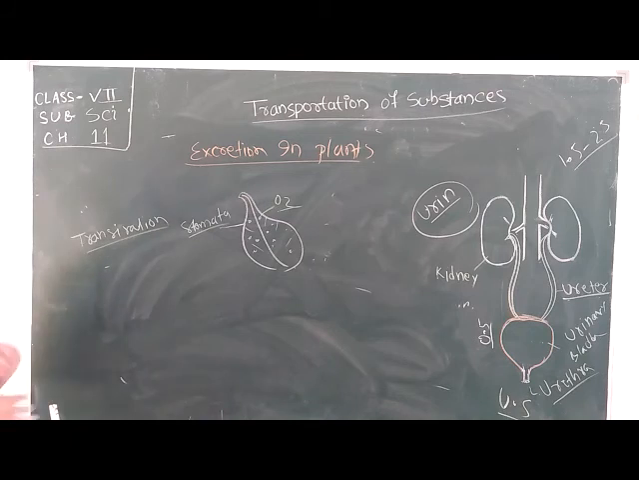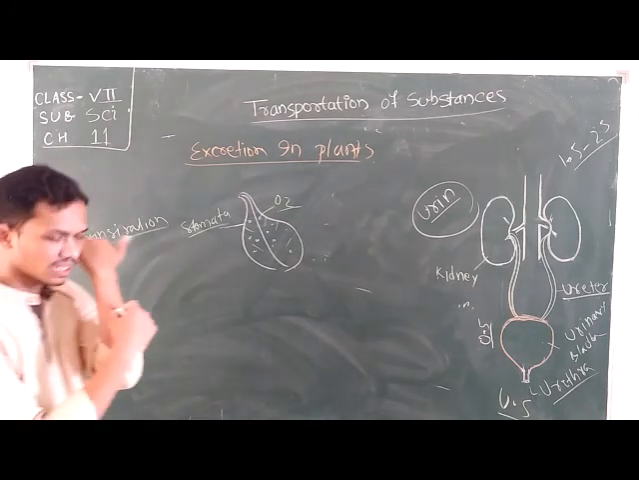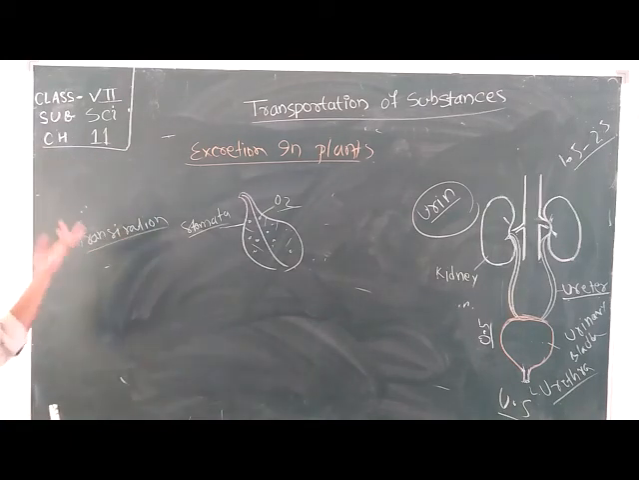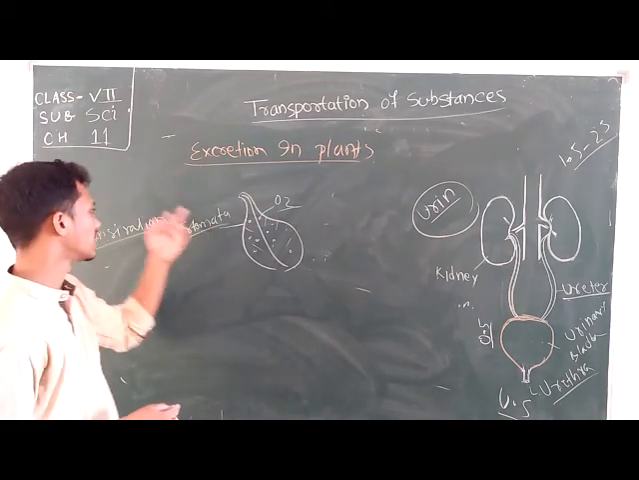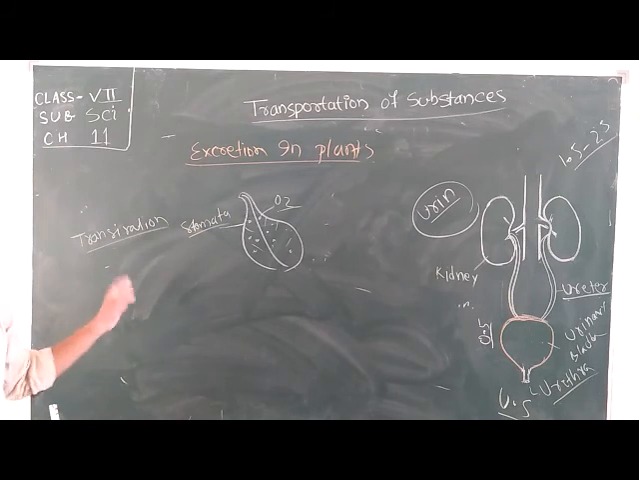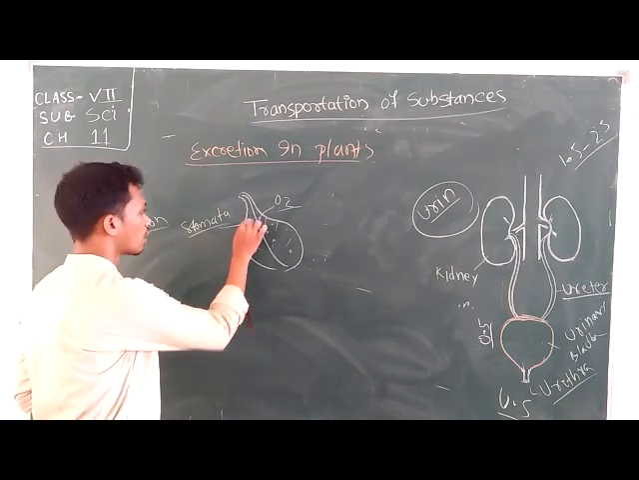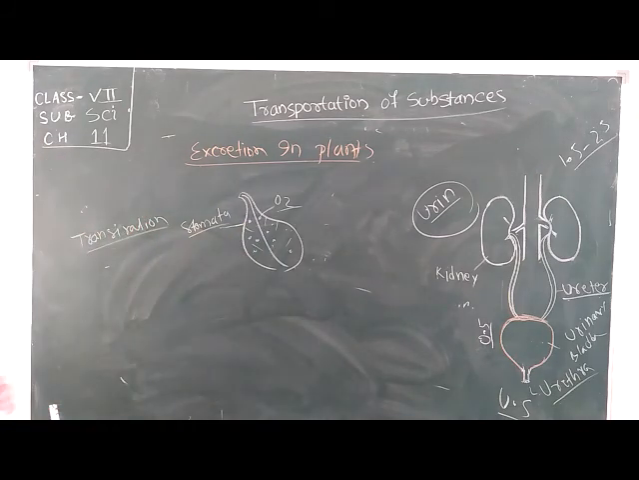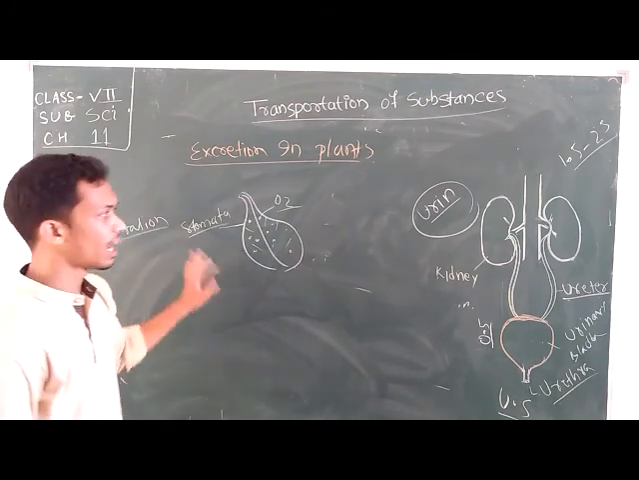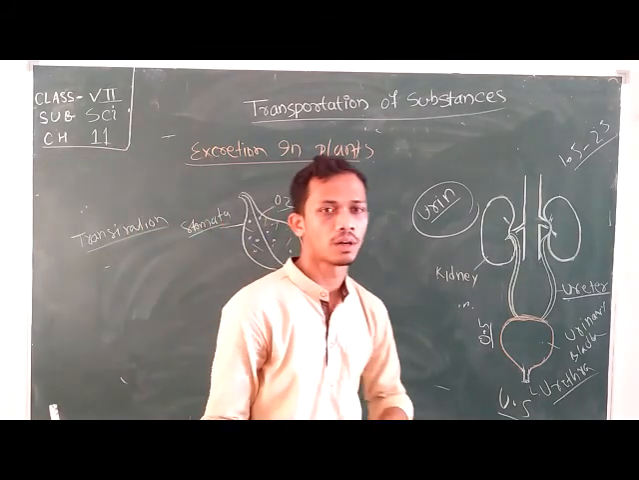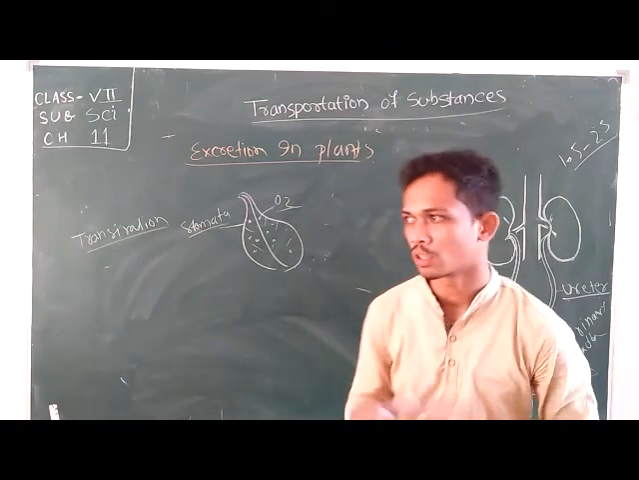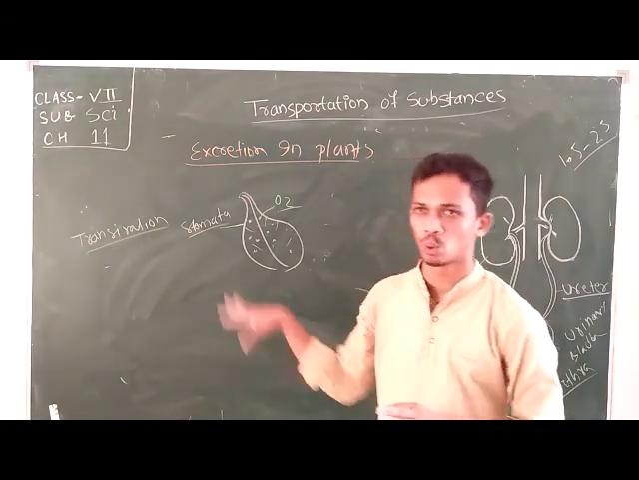Transpiration means it is similar to the sweating process. Here in humans, the sweat is removed from pores, and the extra amount of water that is removed from the plant body is called transpiration, and this transpiration is also done by these small pores called stomata.